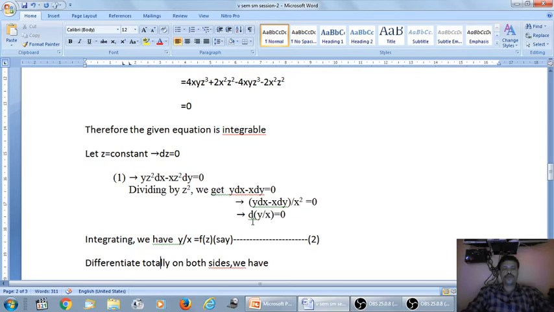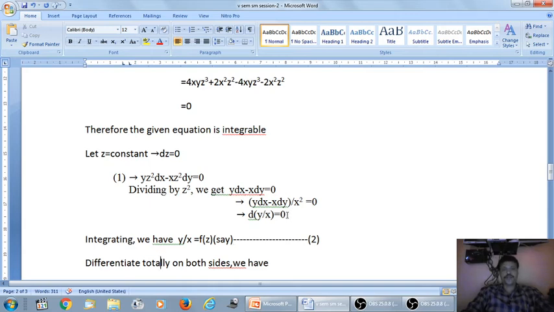When you differentiate y by x, we have this format. We already know how to differentiate this using the quotient rule: denominator into the differential of numerator, that is x into dy, minus numerator into the differential of denominator, that is y into dx, divided by denominator square, x square. So exactly this is the format of the differential of y by x. d of y by x is equal to 0. On integrating, the differential and integration cancel. y by x is equal to constant of integration.